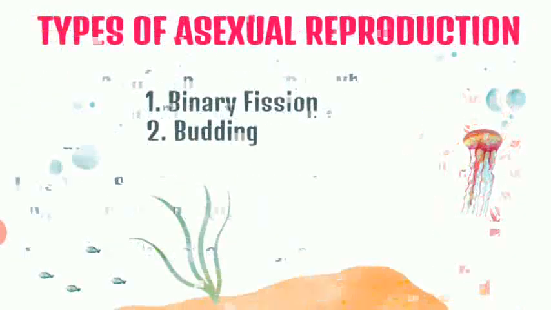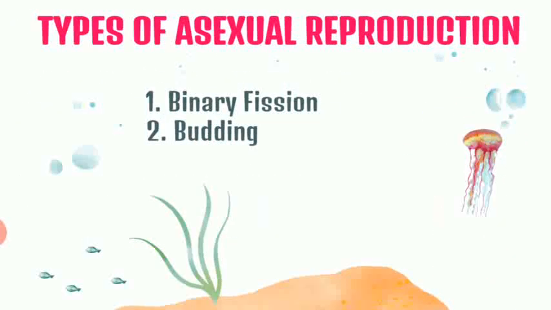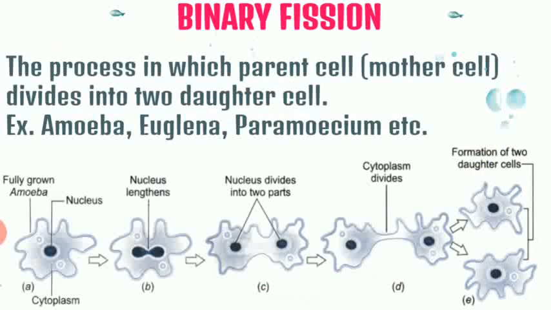Now, for asexual reproduction also, there are various methods we can observe in nature. And in animals, two very common methods which can be observed are binary fission and budding. So let's talk about these two processes, binary fission and budding.